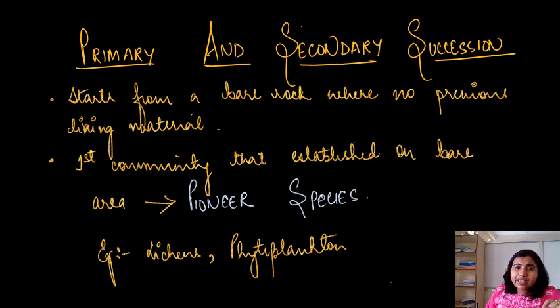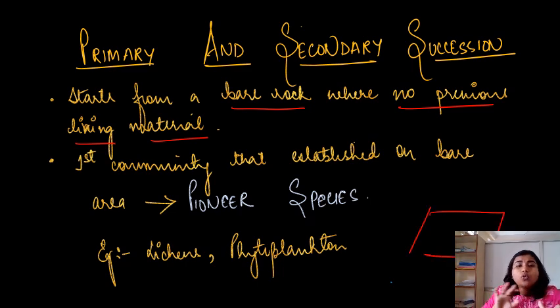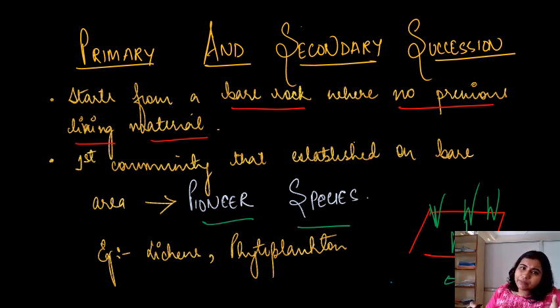Coming to primary and secondary succession. Primary succession starts from a bare rock, of course, where no previous living material is found. So this is all about the naked area where no other living organism is there. Now suppose plants get established in this naked area. These plants we call pioneer species as well as primary species. In case of a dry area, there may be a development of lichens, and in case of a water rich area, there is a development of phytoplankton.